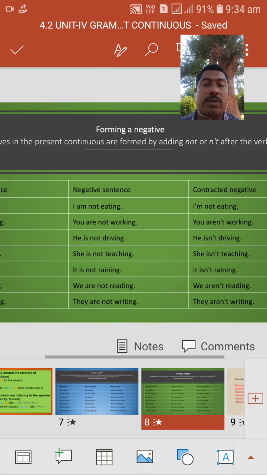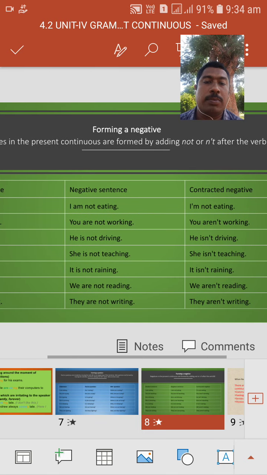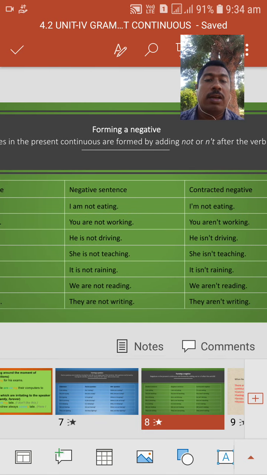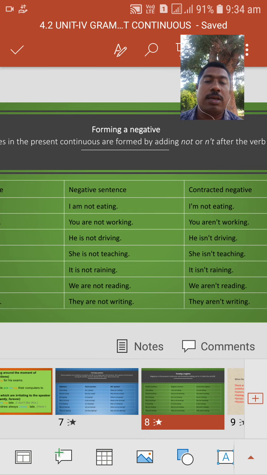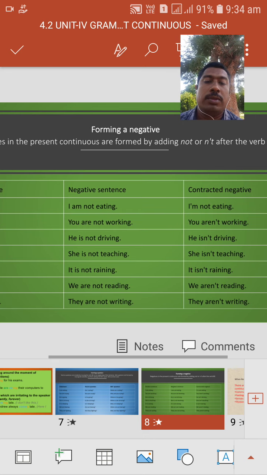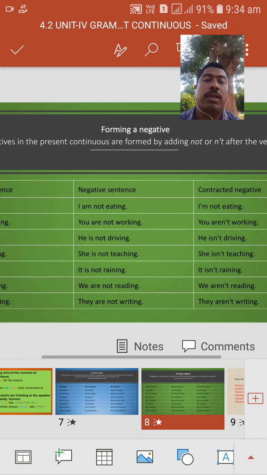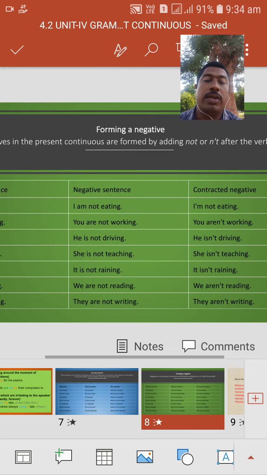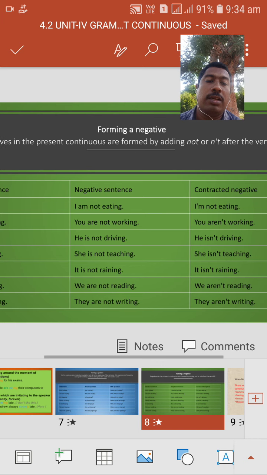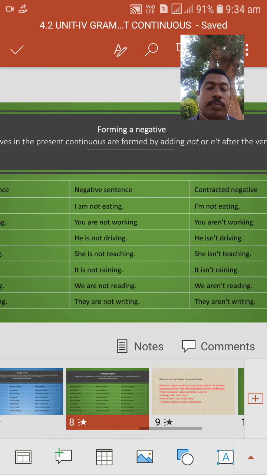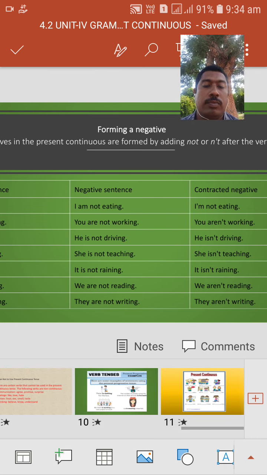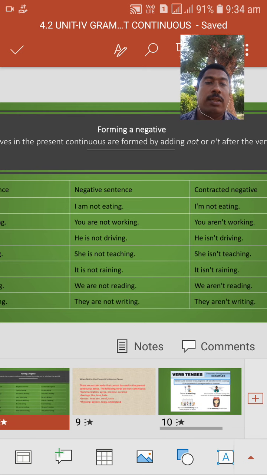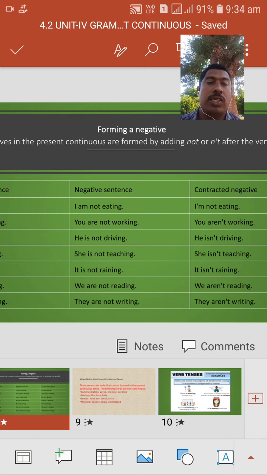Negative sentence. Negative sentences we have already discussed in the simple present. Negative means using not. Subject plus helping verb plus not plus main verb plus object. I am eating an apple. I am not eating an apple. We are writing notes. We are not writing the notes. Like this. Okay, this is about the present continuous tense.